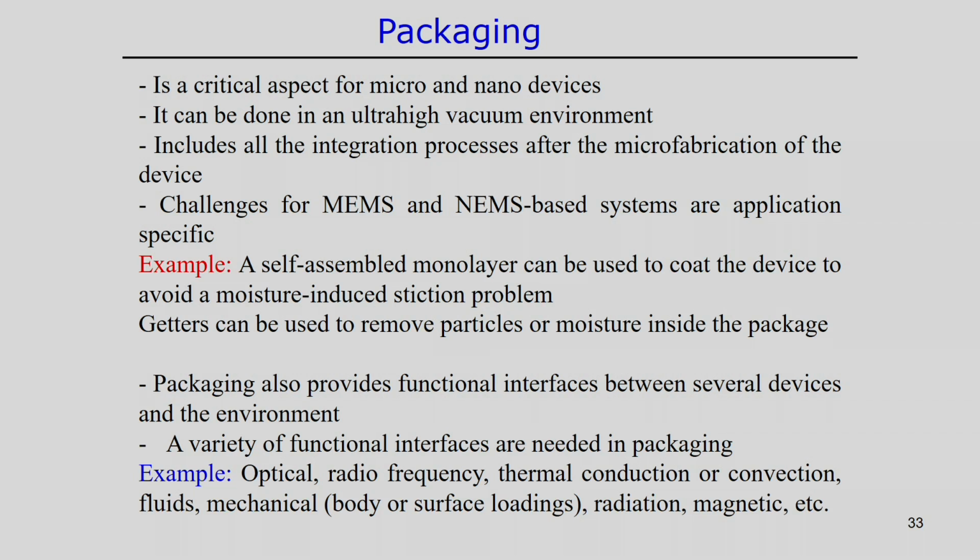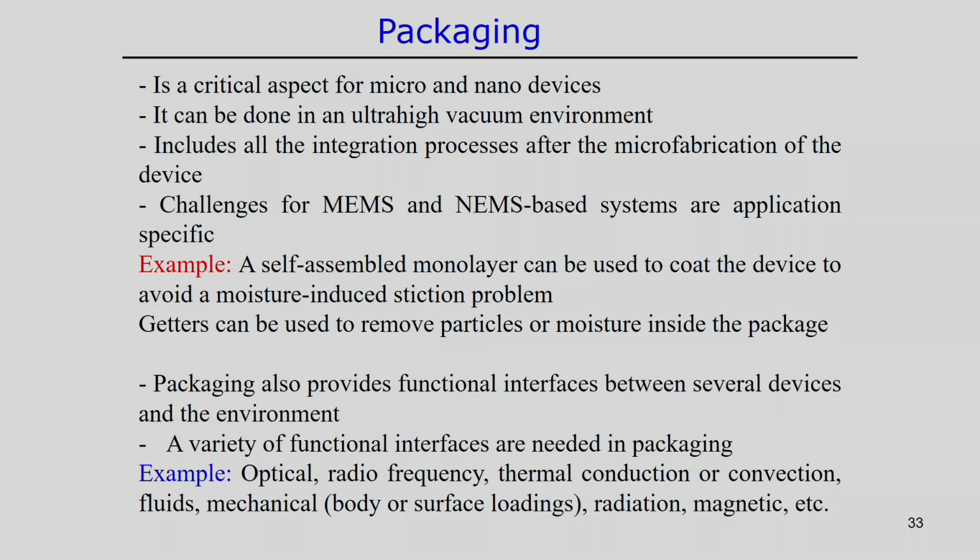In that case, the packaging can be done by application of the coating. Apart from that, getters can be used to remove the particles or moisture inside the package. This is also another part of the packaging system, and of course, packaging also provides the functional interface. The interface is very important when we try to integrate small components in a particular device, and those small components need to handle micro scale or nano scale devices. Therefore, the functional interface is important to take care of during the packaging process.